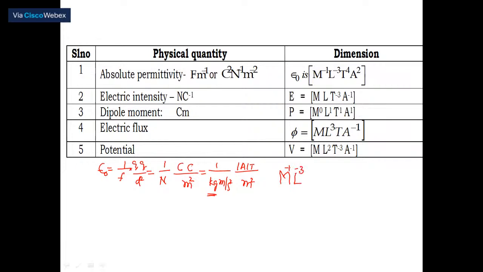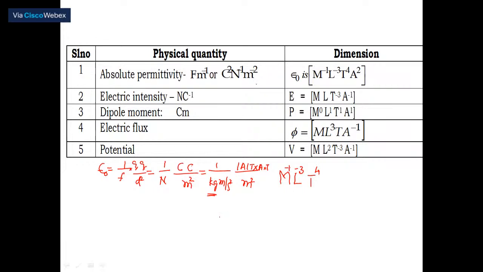Next, second square is a denominator of a denominator, therefore it goes to the numerator. Here you can see, I have written only 1 ampere and T, multiplied by 1 more ampere and 1 more T. Why? Coulomb into Coulomb. So second is a denominator of a denominator, which goes to the numerator. Here are 2 more, therefore T to the power of plus 4.